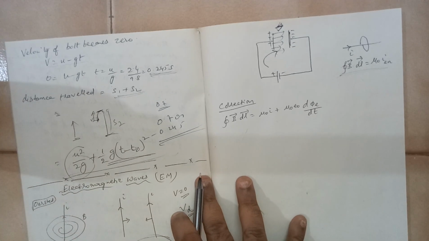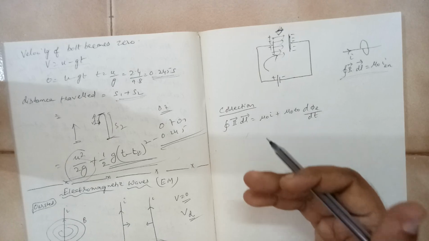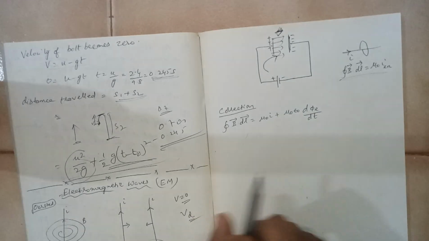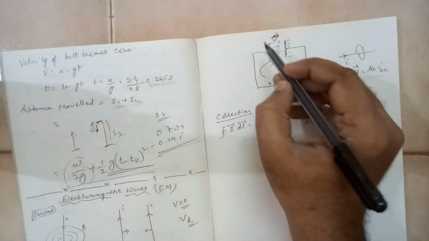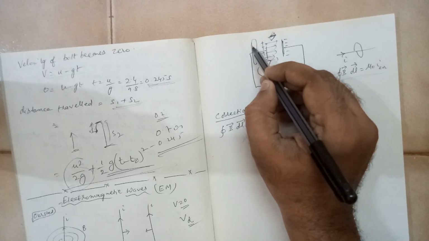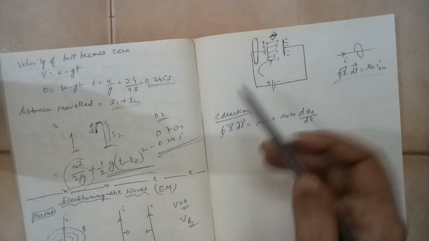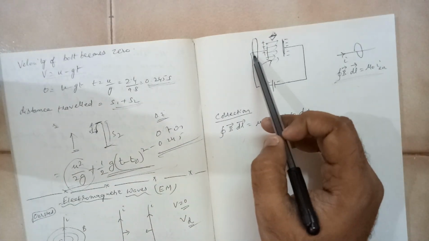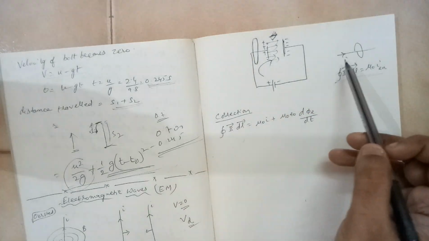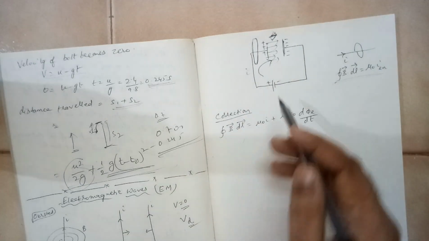So this is what was studied. Suppose you take an Amperian loop on the left side of the positive plate. The current is passing through that. Let us say I is the current in the circuit.